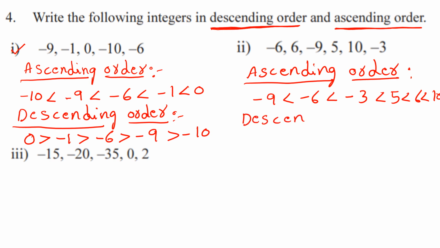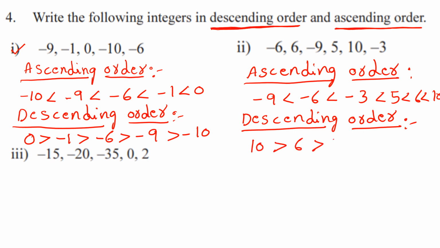Descending order. So which is the greatest one in these integers? 10 is the greatest, right? So write that 10 is greater than 6, is greater than 5, is greater than minus 3, is greater than minus 6, and is greater than minus 9. Okay, like that we should write the ascending order and descending order of these integers.